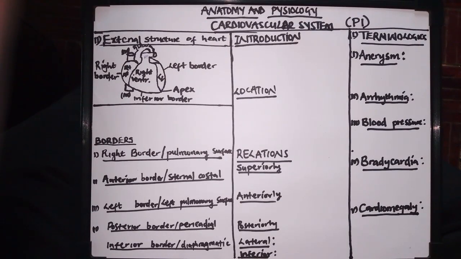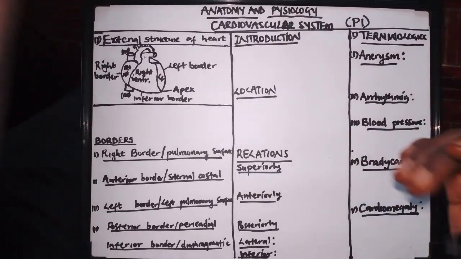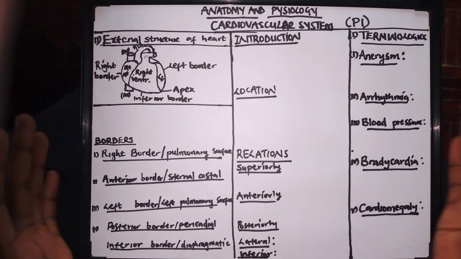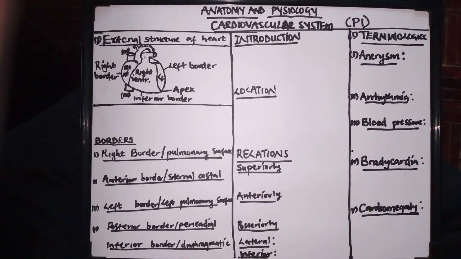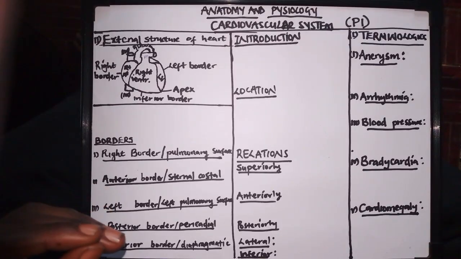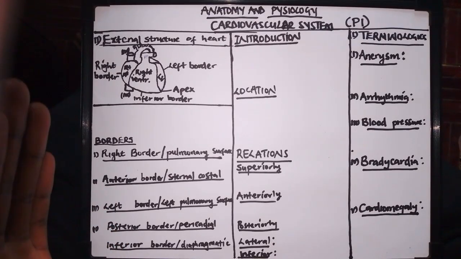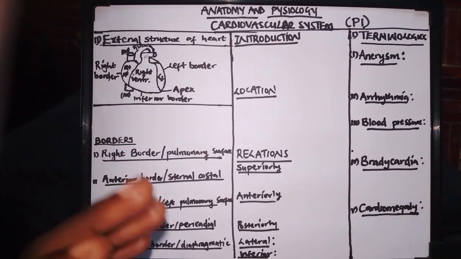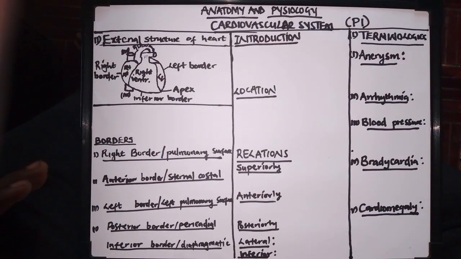So today our main topic is basically the cardiovascular system. So what is the cardiovascular system? The cardiovascular system is basically a system which is responsible for the continuous flow of blood in the body. We know that blood needs to be pumped around the body.